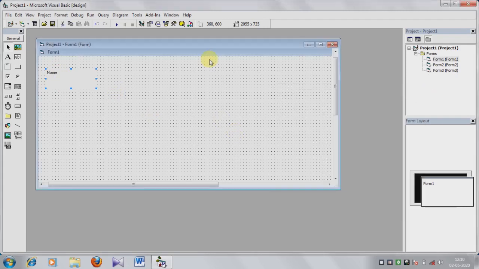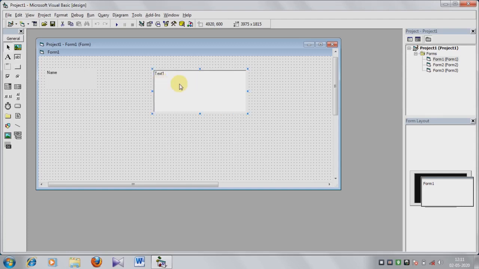I have changed it, and then I am taking the text box. This is the text box option. Click on it, press the mouse and drag it. Text box, name and text box. In this text box you can write your name, or any word.